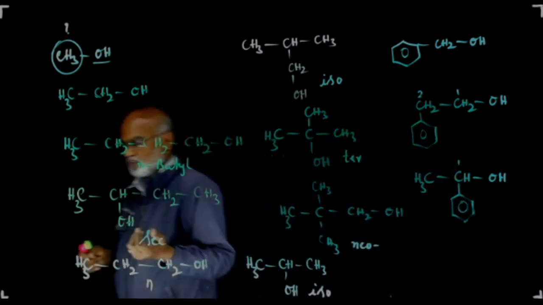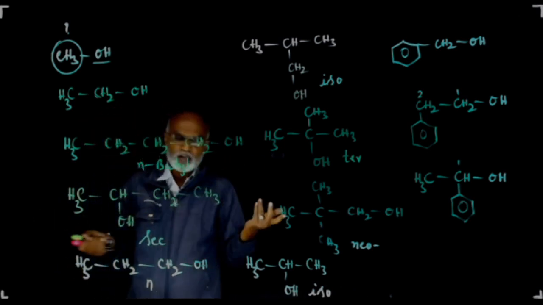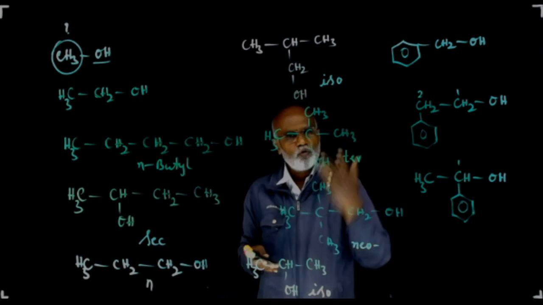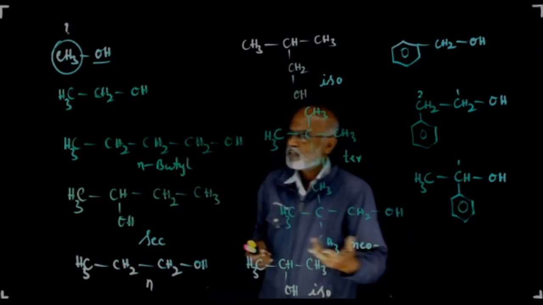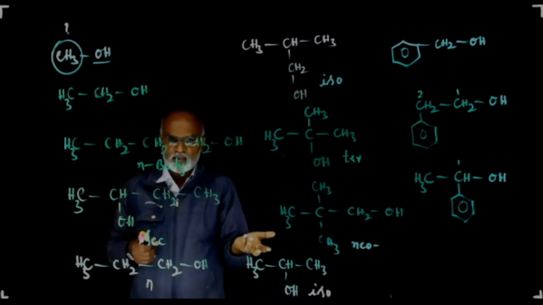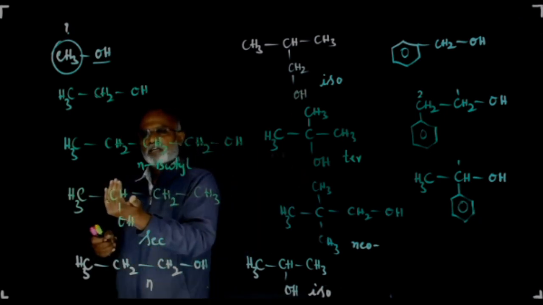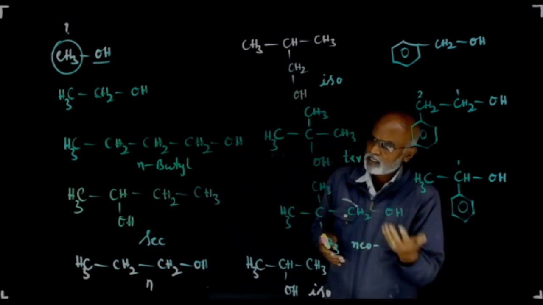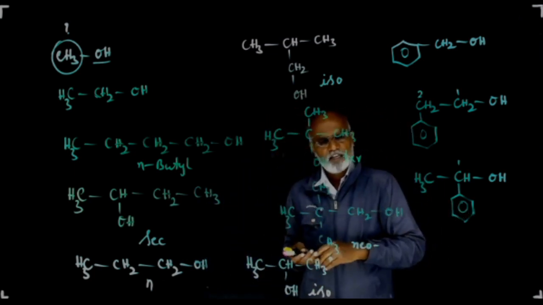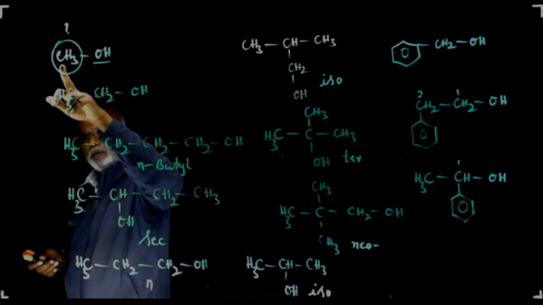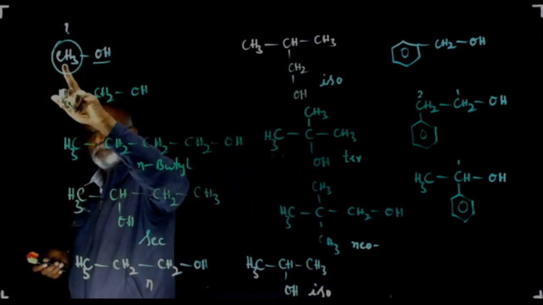Coming to the IUPAC system, we have to follow a set of conditions in order to get the IUPAC name of a molecule, and you know very well regarding those set of conditions. So select the longest possible carbon chain, which will give you the root word, and number the carbon atoms of the longest possible carbon chain in such a way that the carbon atom to which the OH group is bonded should get a minimum number. So 1 carbon compound, root word is meth, suffix is ANE, parent is methane.